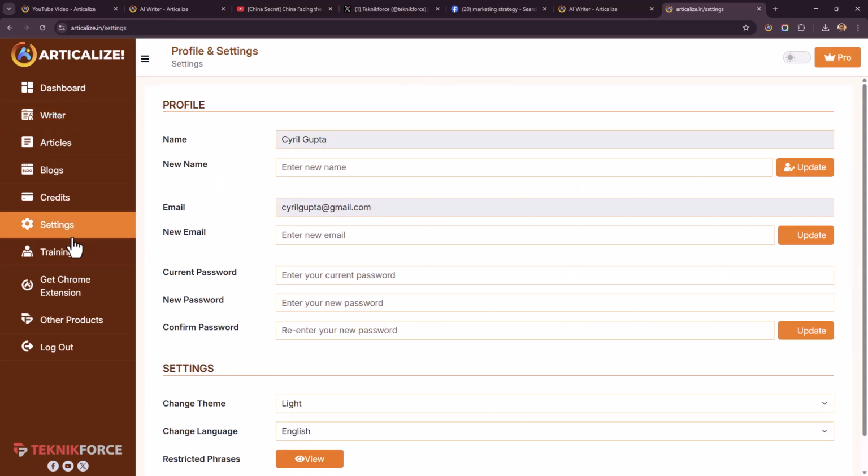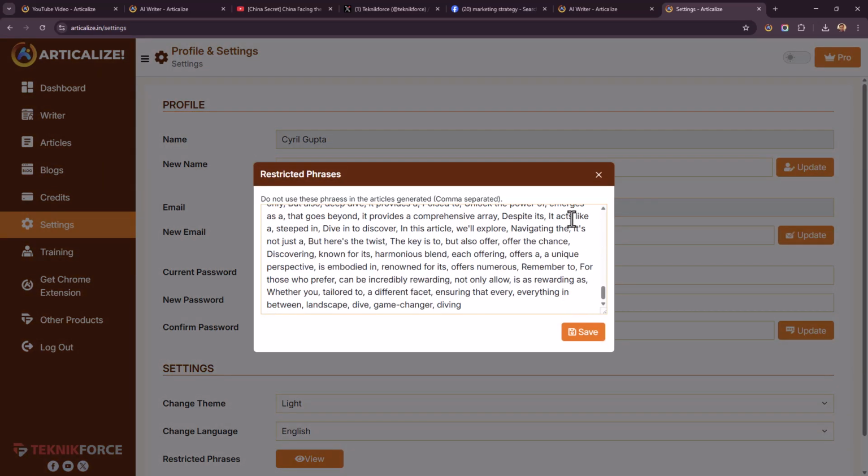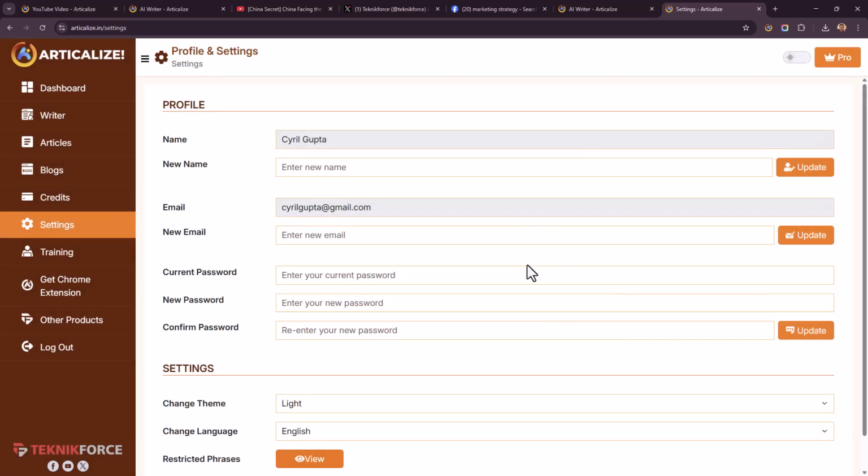Also, Articalize has advanced features like restricted phrases. So yes, there is an algorithm in there that makes things unique, that creates high quality articles. But also apart from that, it recognizes the system that AI detectors use to detect certain content as AI. So one of them is using common phrases that AI uses, and Articalize automatically restricts your content from having those phrases, right? And if you want, you can add to it, you can modify it if you want to, and your articles will not have those phrases. So that increases the originality, the uniqueness of your article even more.